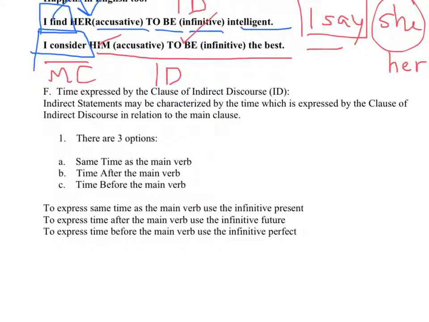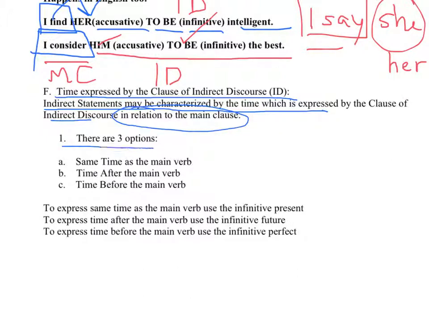The main point of this lesson is to talk about the time expressed by the clause of indirect discourse. Indirect statements may be characterized by the time which is expressed in the clause of indirect discourse relative to the main clause. It's all about relative time.